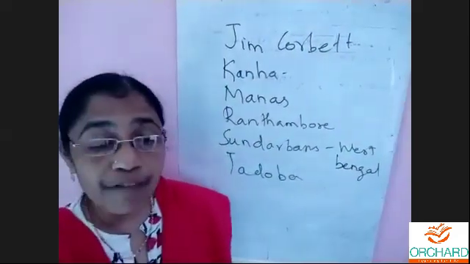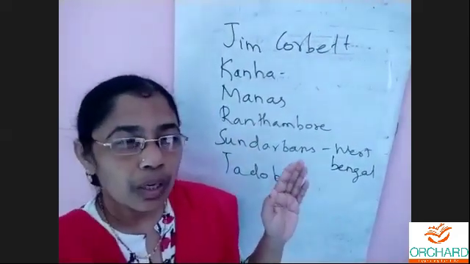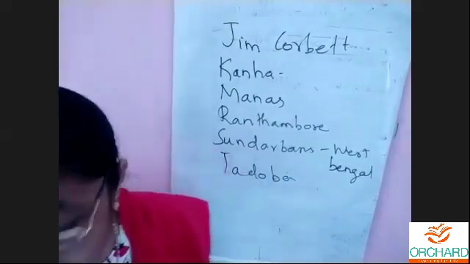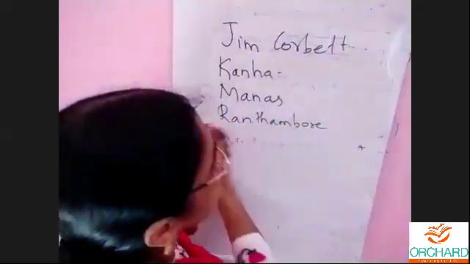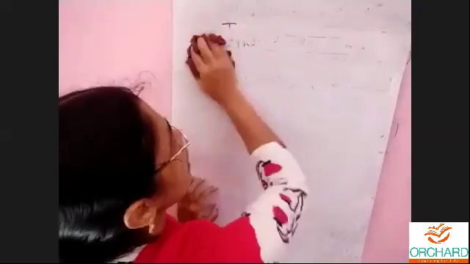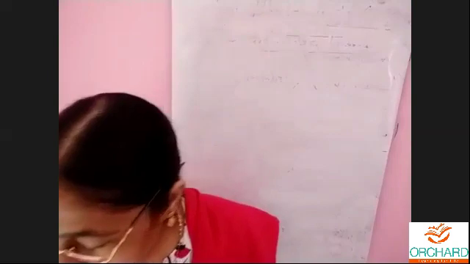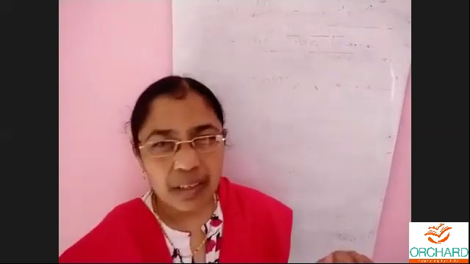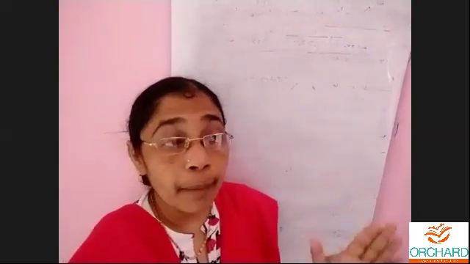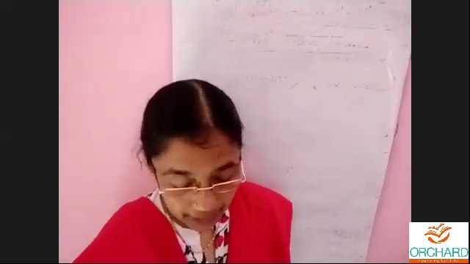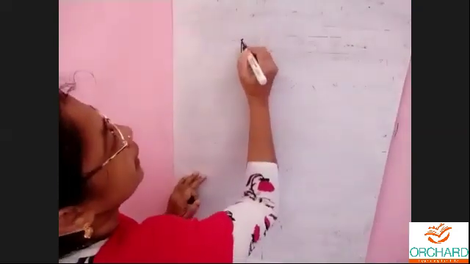Now, apart from that, we also have a few other reserves. We call them conservation reserves, that is, reserved areas. We have community reserves and conservation reserves. That is to protect the migrating zone. So, you know what is a migrating zone? What is a migrating zone?